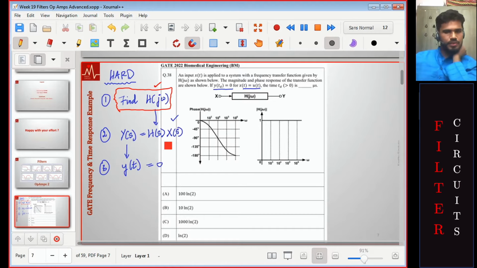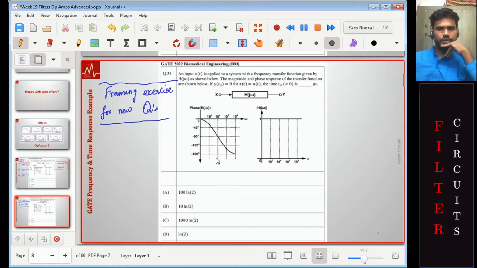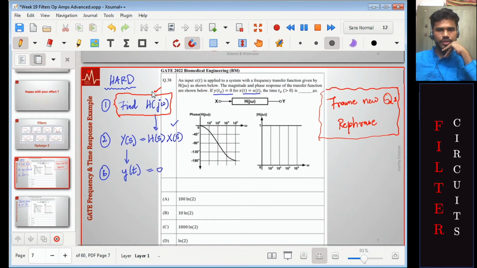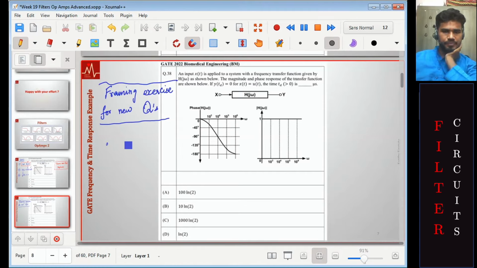First is, can you rephrase? Let me get you started with this. I chose this example because there are multiple subparts. Can they just ask for what is y of t, instead of setting it to 0 and something like that? Notice that will make this easier, right? Can you specify other things?